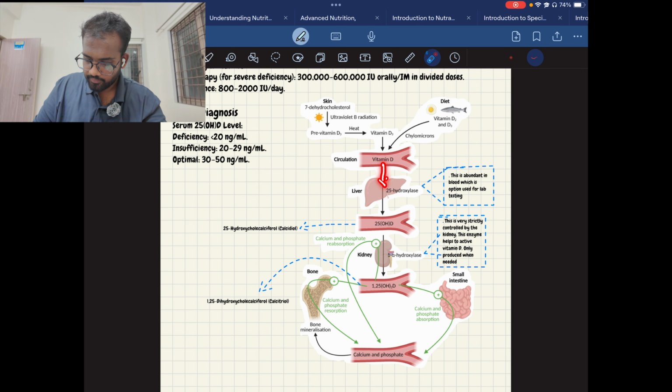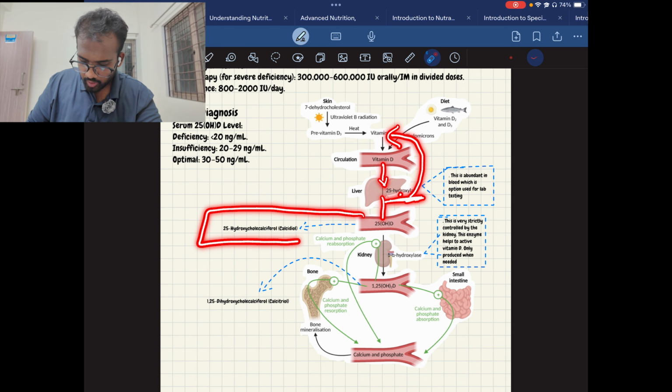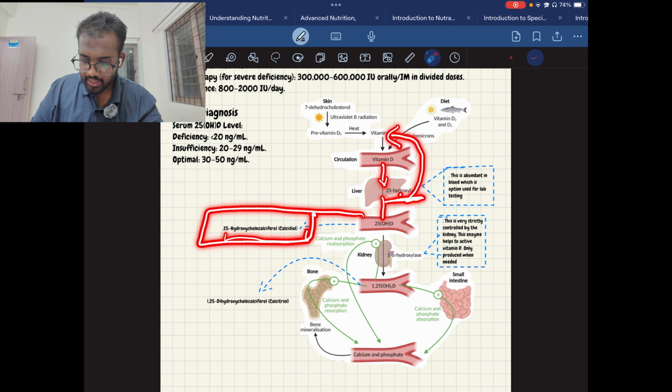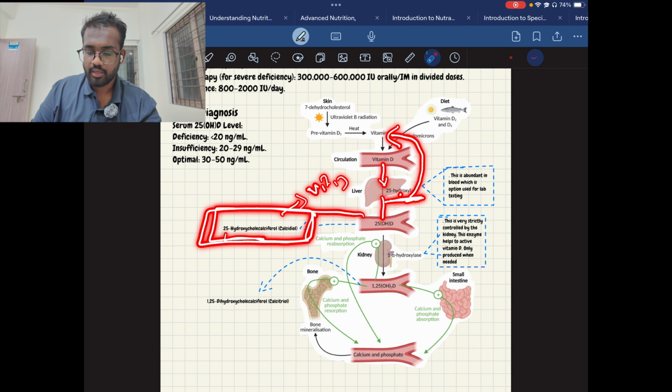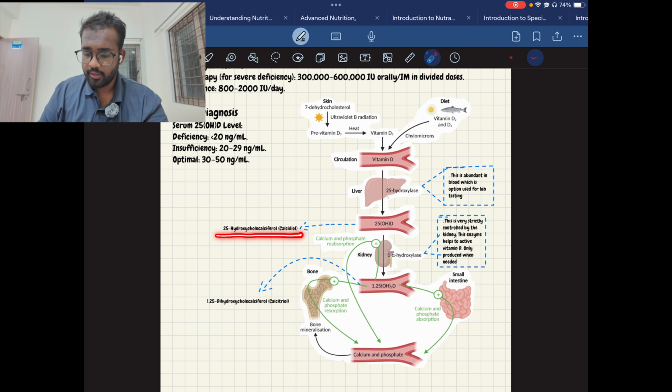As the blood reaches the liver, the liver releases the hydroxylase enzyme. This enzyme adds on to D3 and converts it into 25-hydroxycholecalciferol, which is called calcidiol. Okay, this is the major indicator we use to find out vitamin D levels in the body. You need to remember that. Now we have 25-hydroxycholecalciferol, calcidiol, in the bloodstream. As I told, this is a major indicator which will help in lab testing. I have mentioned it here.